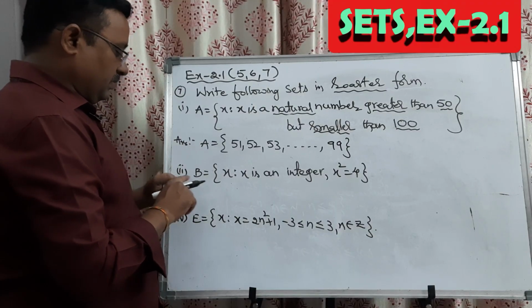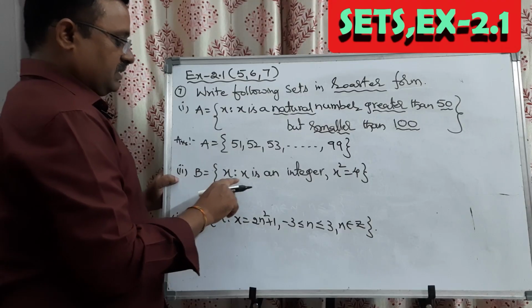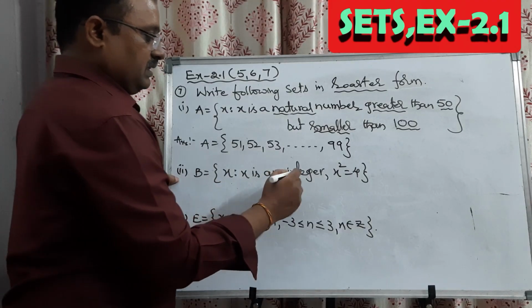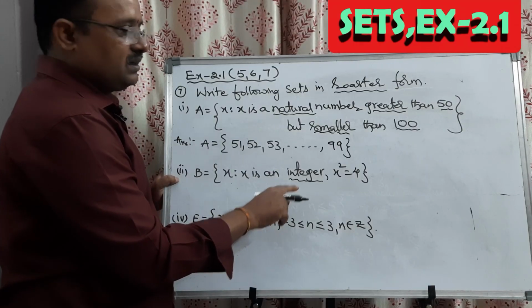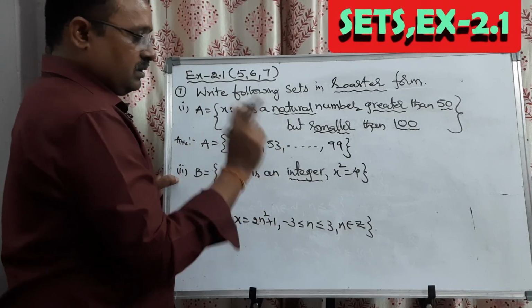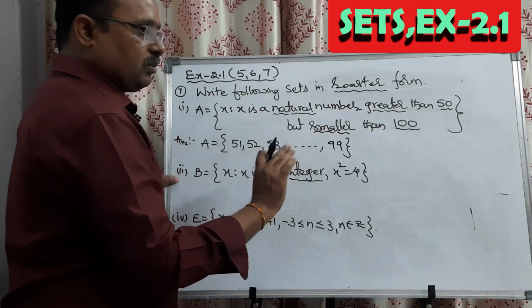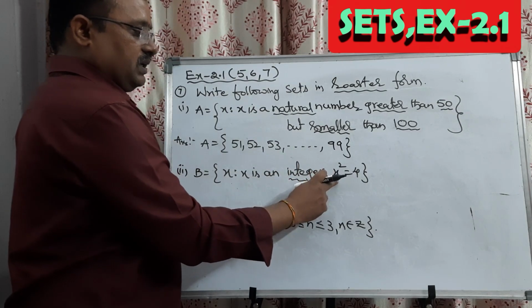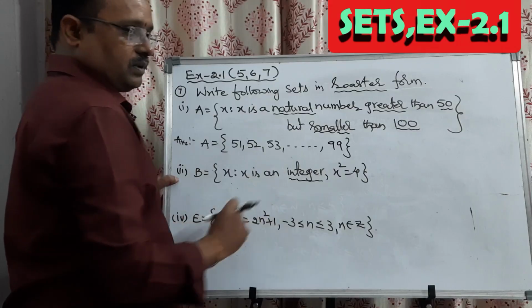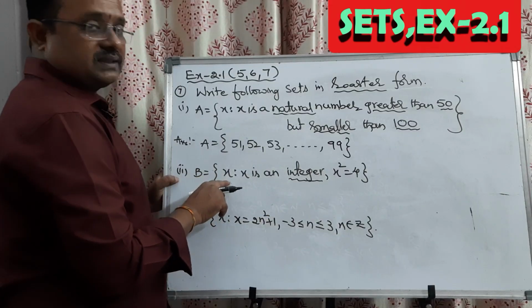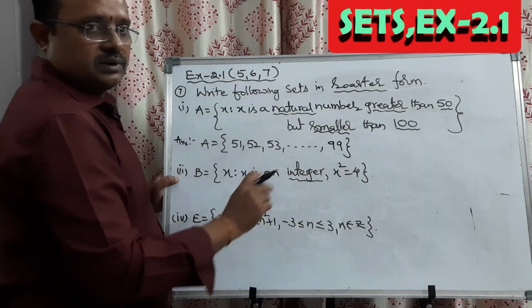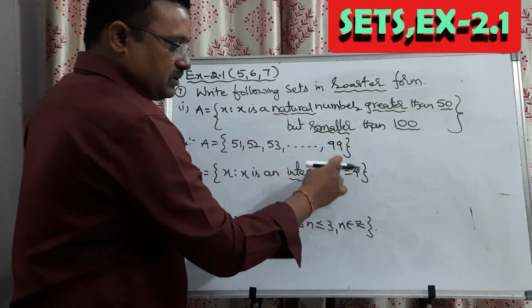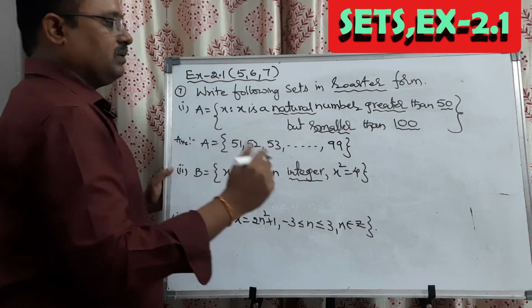Next, coming to the second one, B is equal to the set of x such that x is an integer. Which kind of integer? It should follow the given condition, x square equal to 4. So B is equal to the set of x such that x is an integer, x square equal to 4. The x value has to satisfy this as an integer. So what is that one?